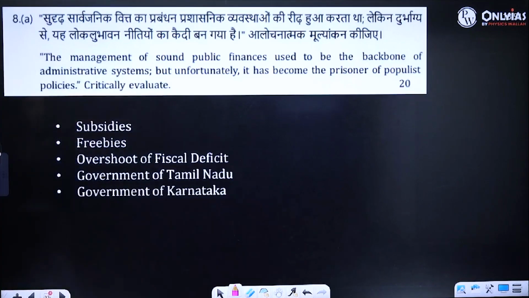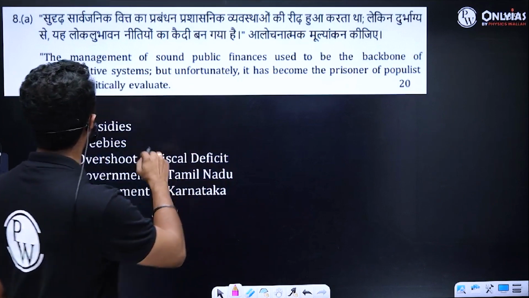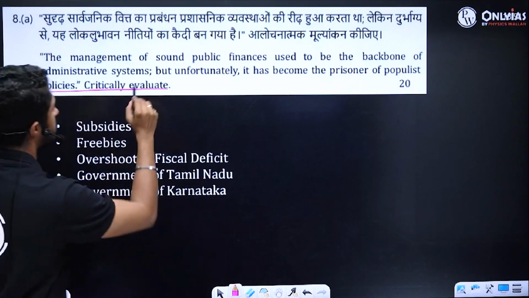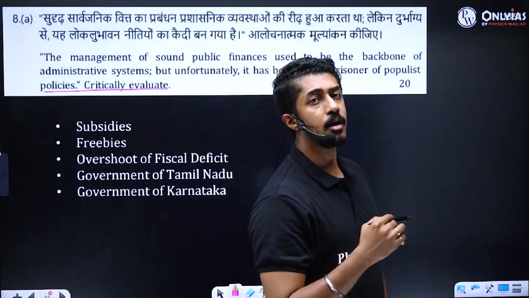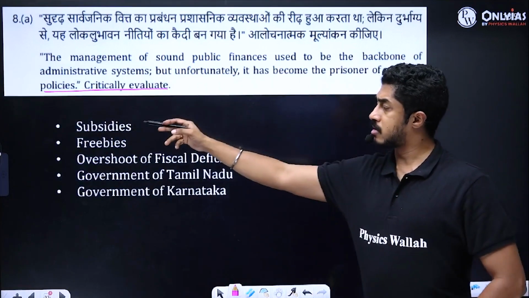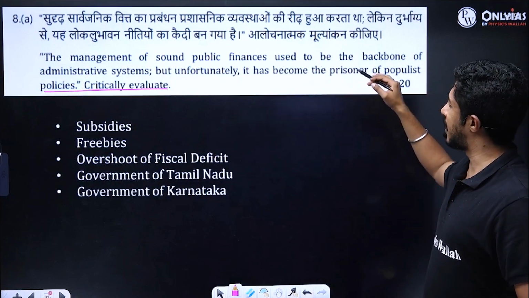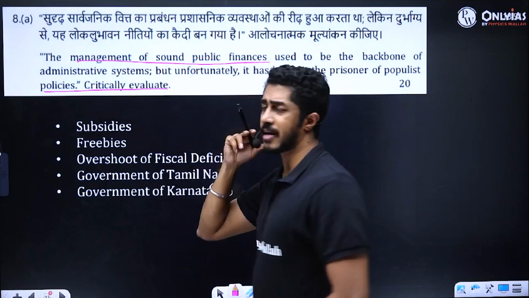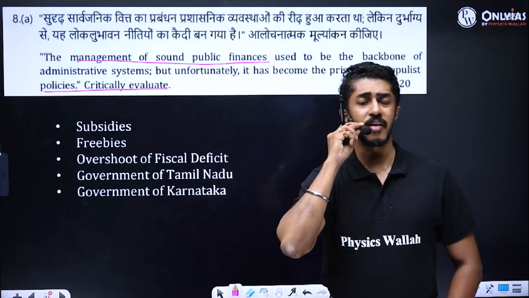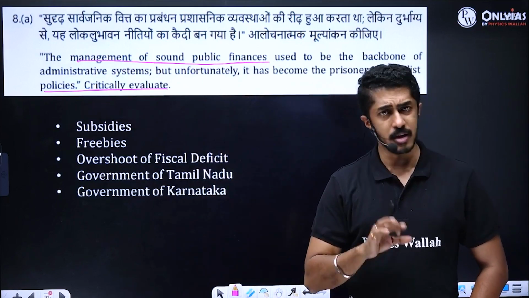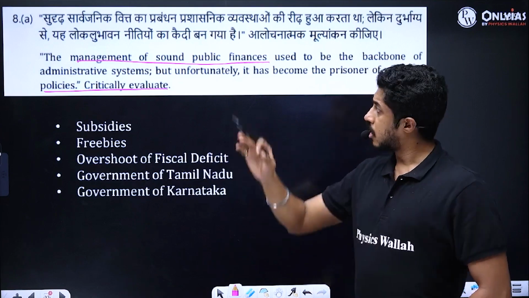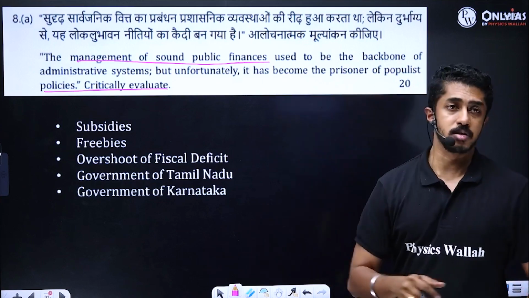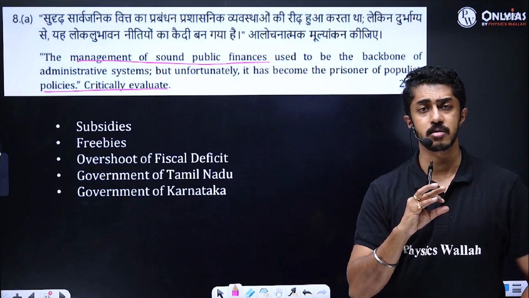The management of sound public finances used to be the backbone of the administrative system, but unfortunately it has become the prisoner of populist policies. Critically evaluate. Management of sound public finances means what? You are managing your finances in the most proper way. That is what it means. But unfortunately it has become the prisoner of populist policies. Critically evaluate.